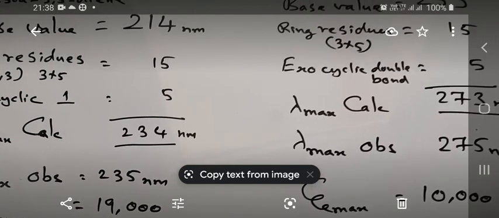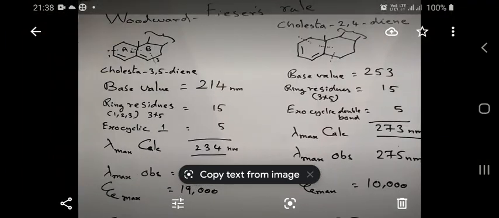Now let us go to the second example. There is a minor difference. Instead of cholesterol 3,5-diene, I have taken cholesterol 2,4-diene. Cholesterol 2,4-diene is also a cholesterol derivative. 2,4-diene is a homoannular diene. It is not a heteroannular diene. So the base value is 253 nanometers.